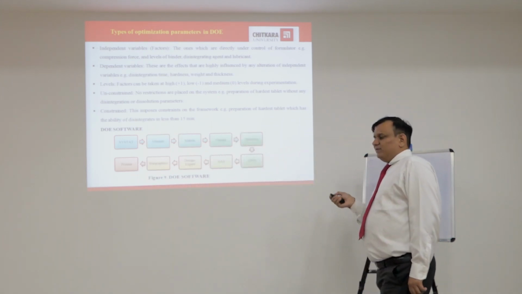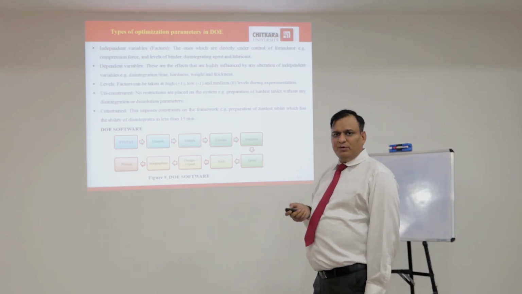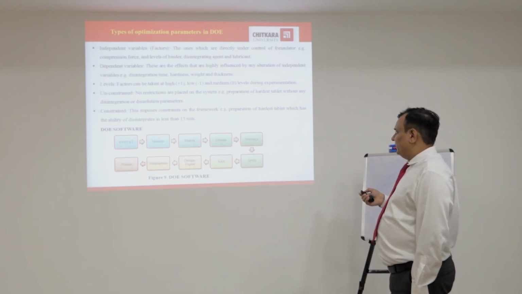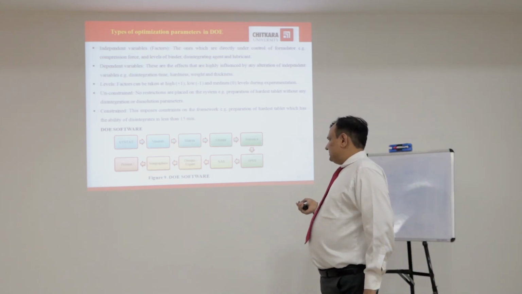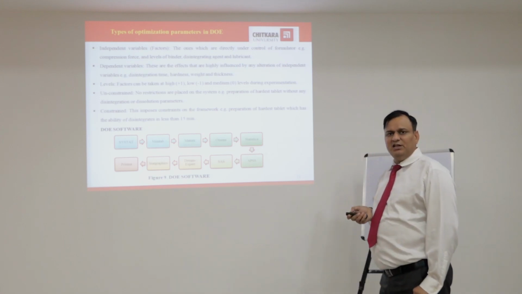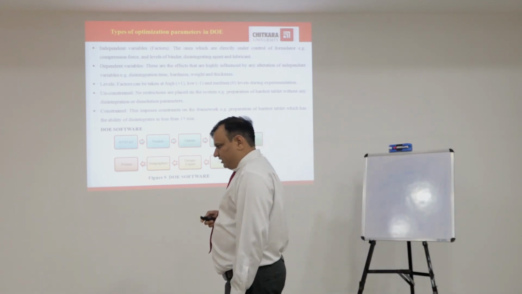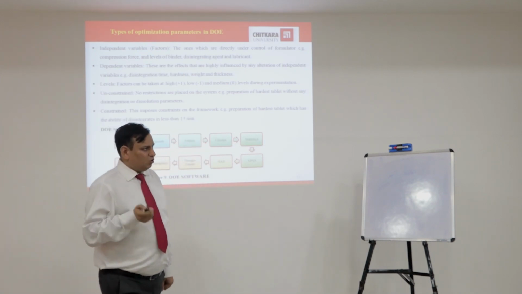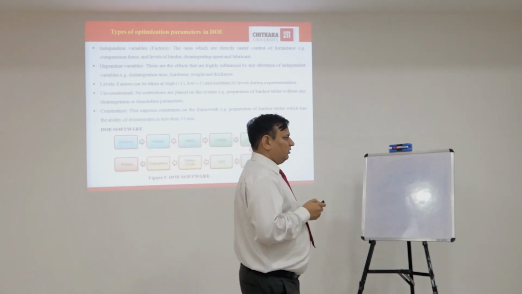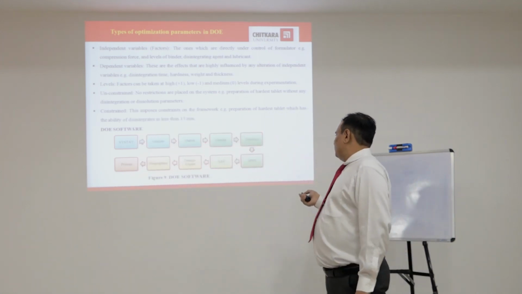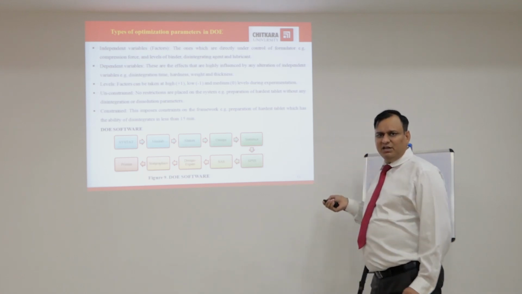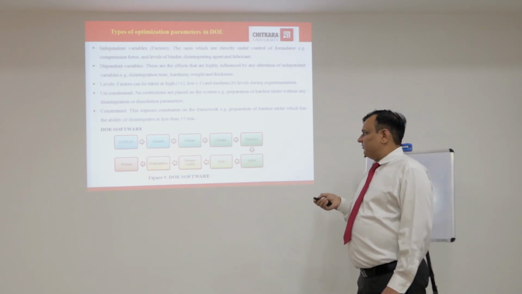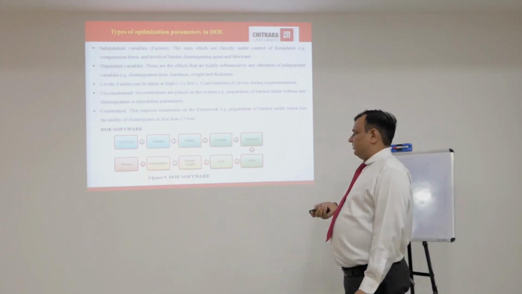DOE software. There are different types of software which we use for the optimization of a formulation: Systat, Minitab, Matrix, Omega, Statistica, SPSS. SPSS is normally used for statistical analysis of the formulation. For example, if we apply any kind of regression equation, any type of ANOVA, one-way ANOVA or two-way ANOVA, or any type of test, then we use SPSS software. And different Excel work can be carried out in SPSS software. And again, SAS, Design Expert, Statgraphics, and GraphPad Prism software.